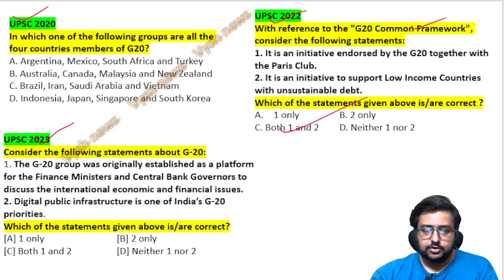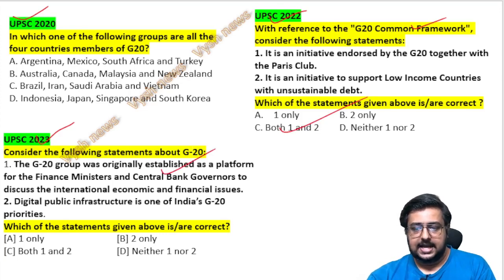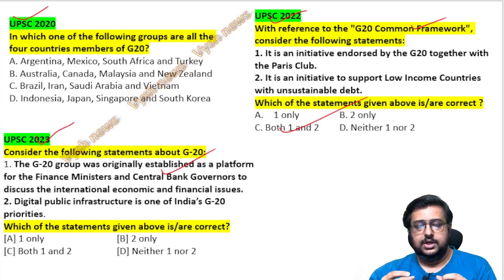And if you see 2023, the latest question: G20 group was originally established as a platform for the finance ministers and the central bank governors to discuss international economic and financial issues. Then, digital public infrastructure is one of India's G20 priorities, okay? So the second statement is very straightforward and easy, because no matter which group we go to, we will tell about our digital infrastructure, we will tell about our UPI, all these things we keep telling. So the second statement was a very easy one.